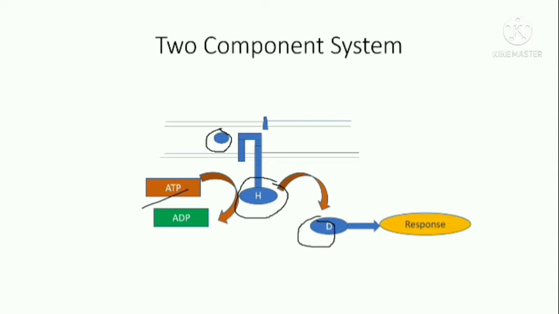And what is this process called? This process is called phosphorylation. And when this response regulator is activated by a phosphate group, it can regulate the transcriptional activity of various genes and thus help the organism to respond to the changes accordingly.